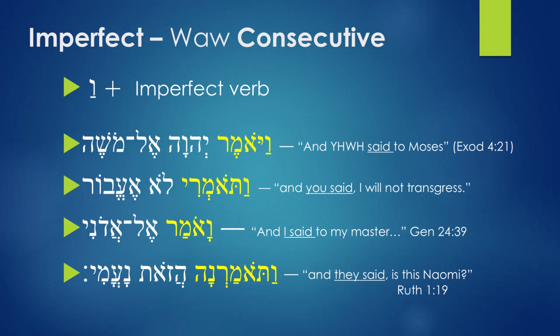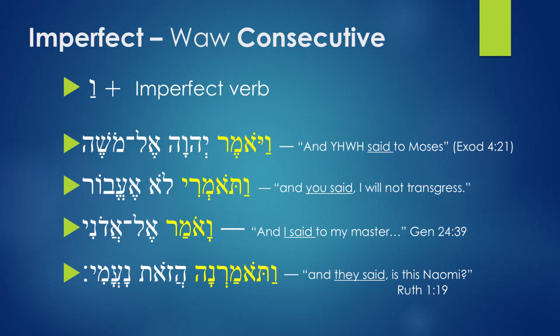Now you may be wondering, how am I going to know that this is Waw consecutive? Luckily, the Waw consecutive has a key, an identity, a form. To show that it's Waw consecutive, you're going to see the letter Waw with a patach. Remember, Waw conjunction is normally pointed with the letter Waw with a shewa, but when it's used as a Waw consecutive, it's pointed as the letter Waw with a patach, attached to an imperfect verb.